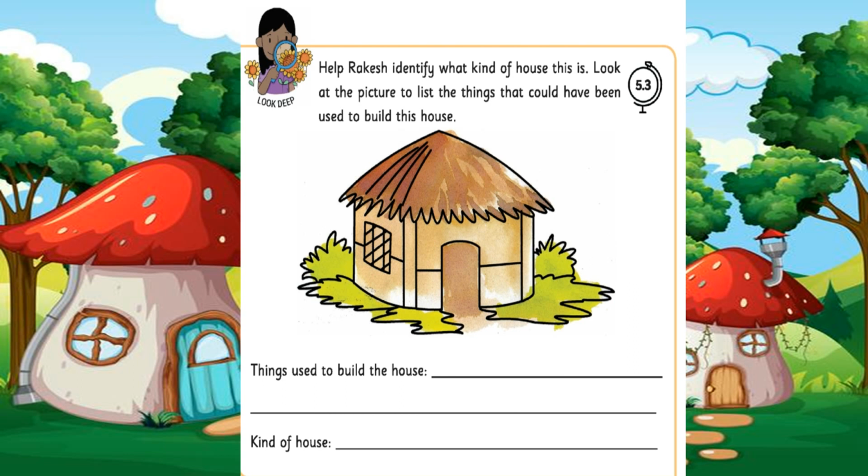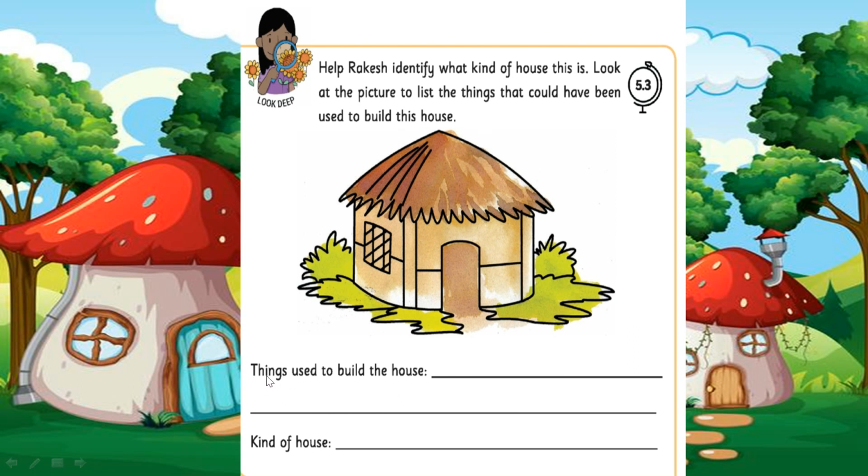Okay, take page number 68, dears, activity number 5.3. Shall we do this activity? Okay, children, see the Roman. Help Rakesh identify what kind of house this is. Look at the picture to list the things that could have been used to build this house.